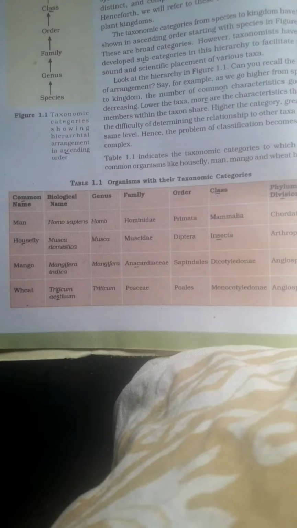And in family, if the last letters are AE, that means the family. Now wheat class is Monocotyledonae. Because wheat is smaller, so Monocotyledonae, that is single, and mango Dicotyledonae because mango is big. Remember, you can remember like that. And both the mango and wheat belong to division Angiospermae, right?